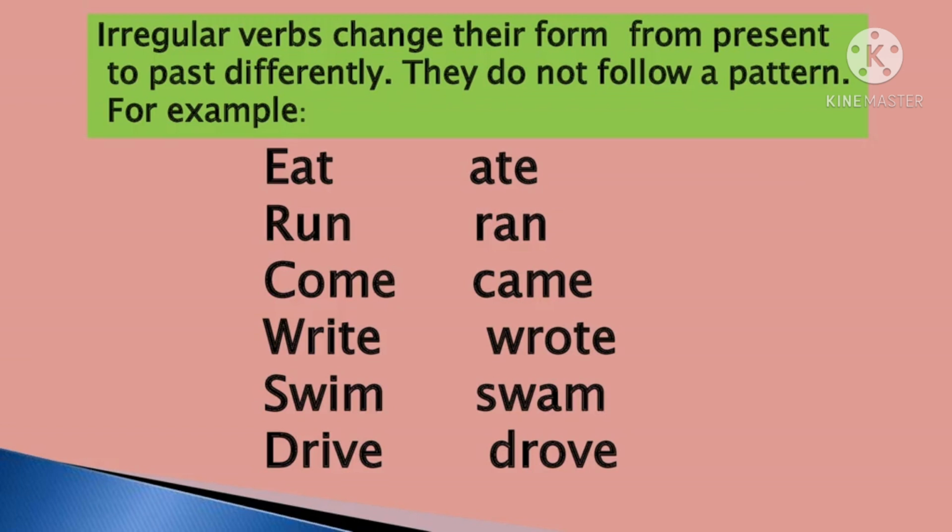As you remember, jump in the previous example changed into jumped to make the past verb. We just added ed, but now we are not following the rules. We are not adding ed. So these are the irregular verbs, and in irregular verbs the spellings change completely.